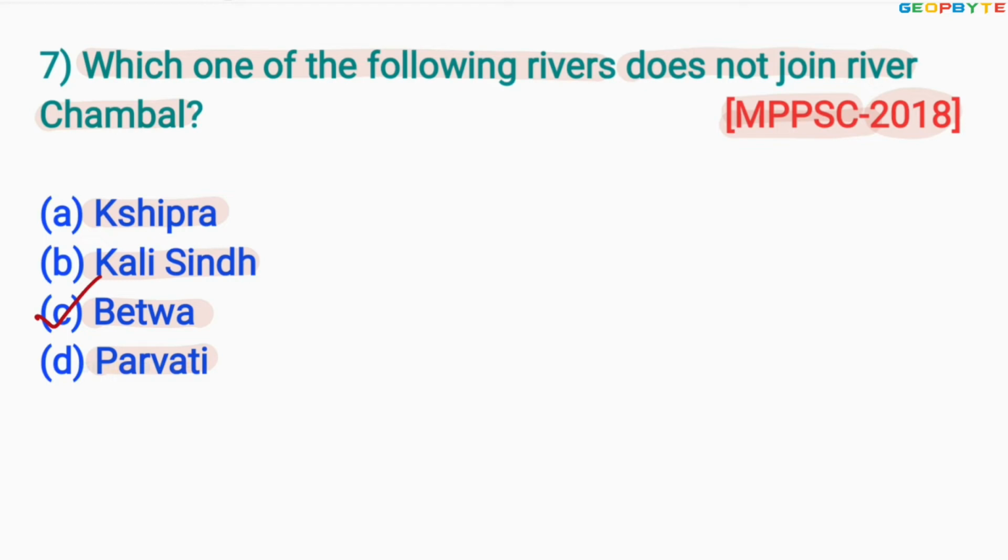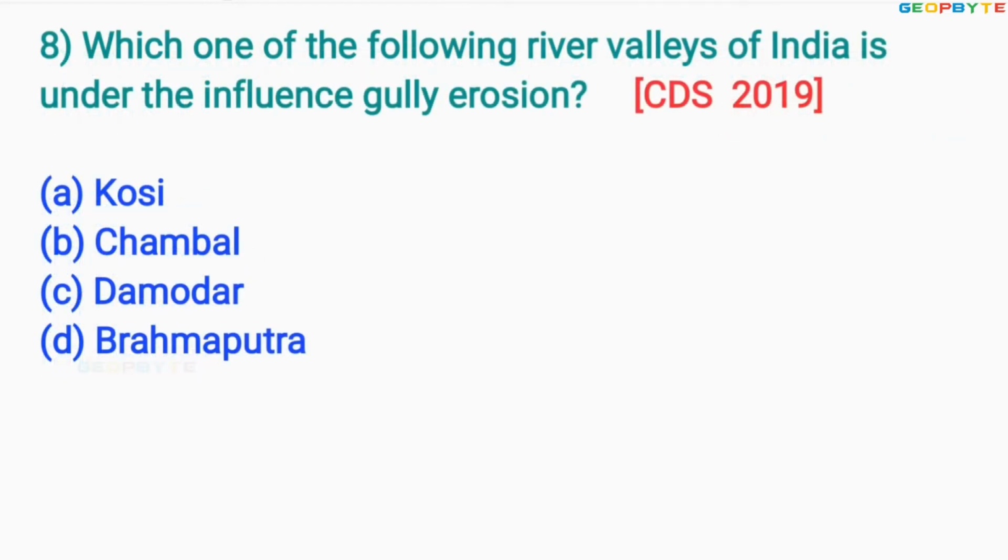Similarly, look at the eighth one, asked in 2019 for CDS exam. Which one of the following river valleys of India is under the influence of gully erosion? Option A Kosi, option B Chambal, option C Damodar, option D Brahmaputra. The correct answer is option B, Chambal.